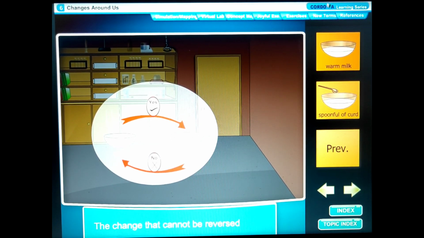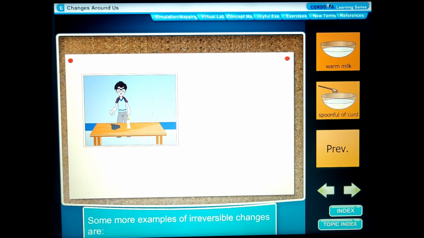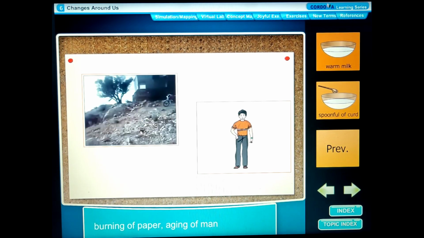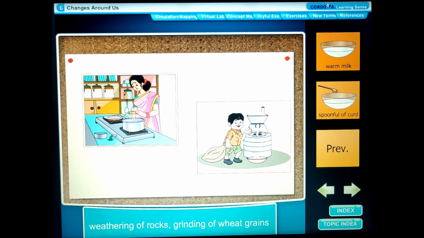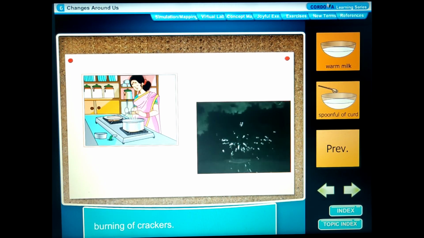The change that cannot be reversed to obtain a substance back into its original form is called an irreversible change. Some more examples of irreversible changes are burning of paper, aging of man, weathering of rocks, grinding of wheat grains into flour, cooking of food, and burning of crackers.